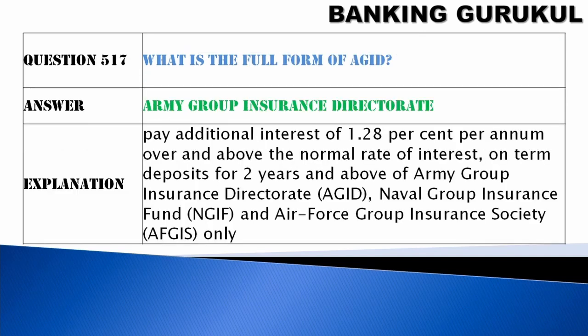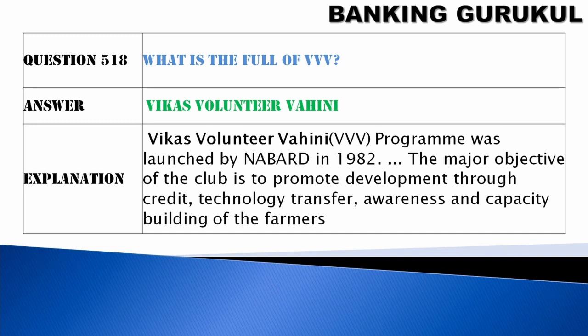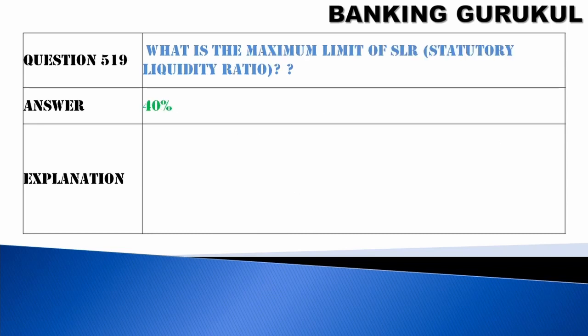What is the full form of AGID? Army Group Insurance Directorate. These groups will get extra interest rate on the deposit. The percentage will be 1.28% more than the normal interest rate. What is the full form of VVV? Vikas Voluntary Vahini. What is the maximum limit of SLR, statutory liquidity ratio?